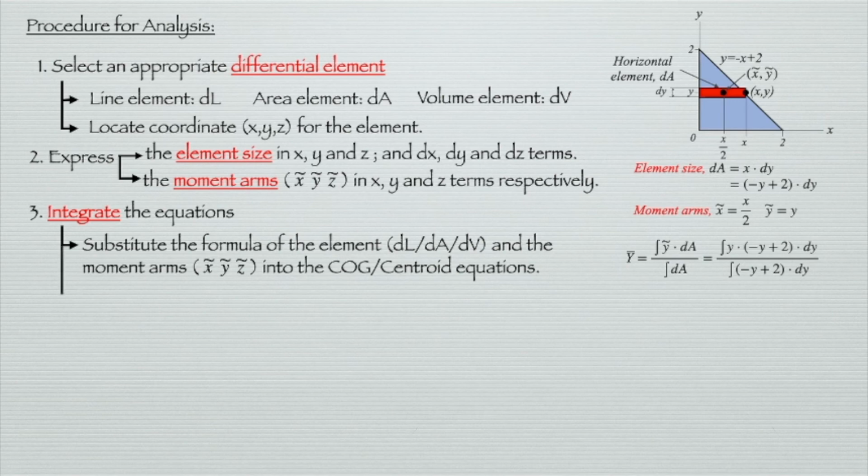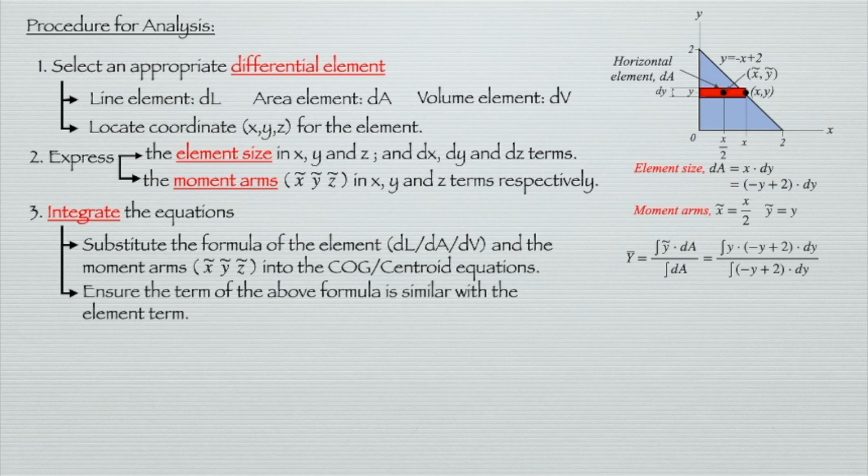So if you look here, we must make sure that the terms of the above formula are similar to the element term. If we look at this formula, the element term is dy. So we must make sure that the terms in this formula also must be in the same term, that is y. That's why we need to change the term of x into y, because in this formula we have the element size of dy.